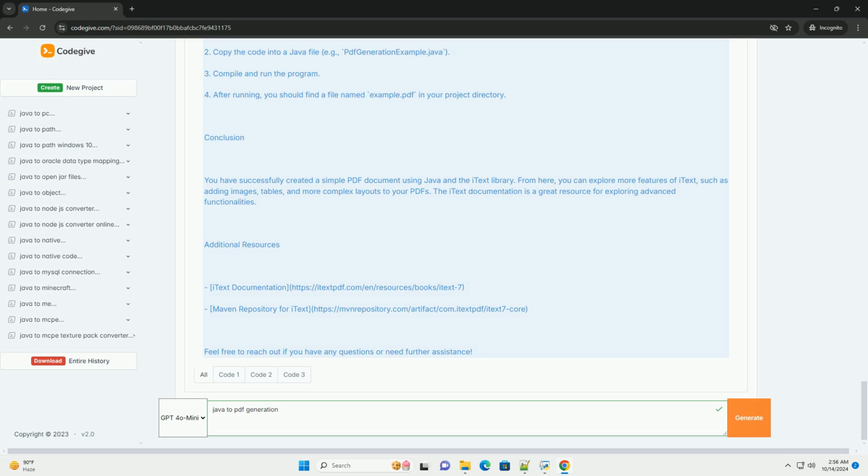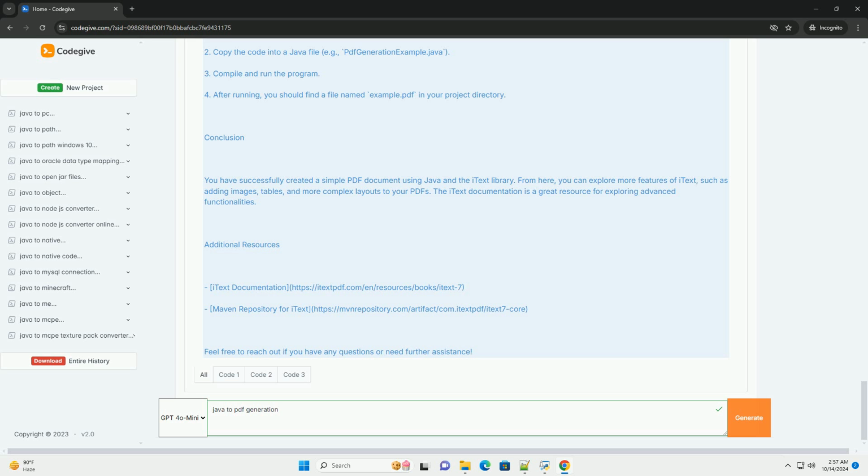2. Create a new Java project. Set up a new Java project in your IDE. Sample code to generate PDF. Below is a simple example of how to create a PDF document using the iText library.